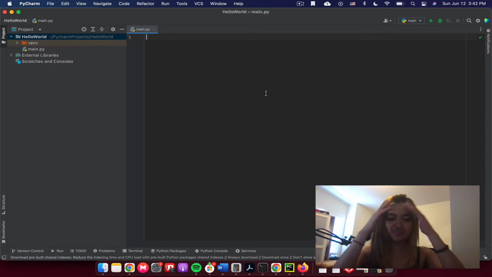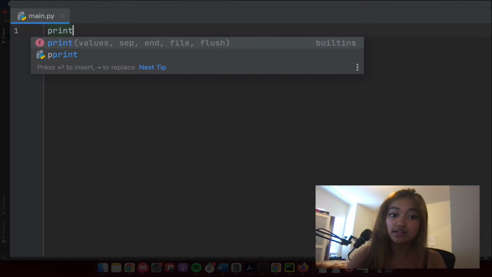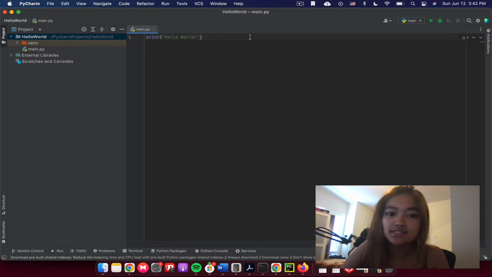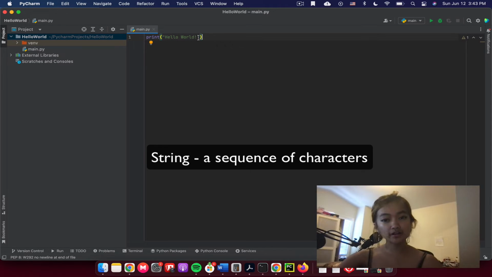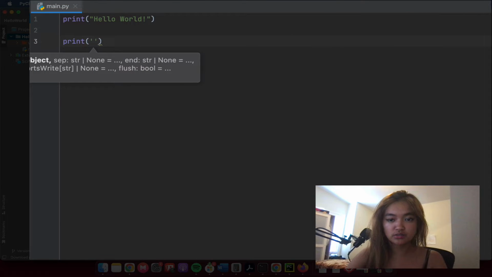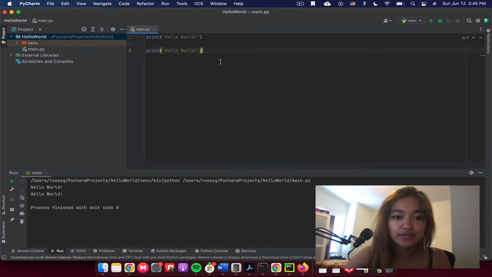So the one thing that I know is the hello world. In order to do that, let's go ahead and do print, parentheses, quotation marks, hello world. What we're doing is telling the computer to print whatever is inside these parentheses. I heard that this is called a string, which is practically a series of characters. You can also use single quotation marks or apostrophes in this. So we could do hello world, and it should also give us the same output.